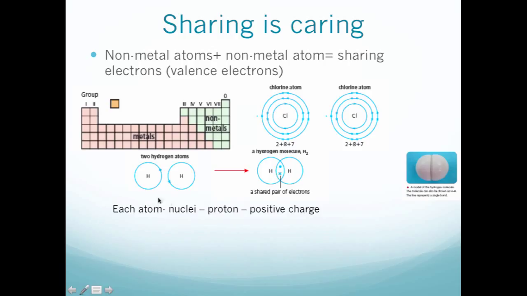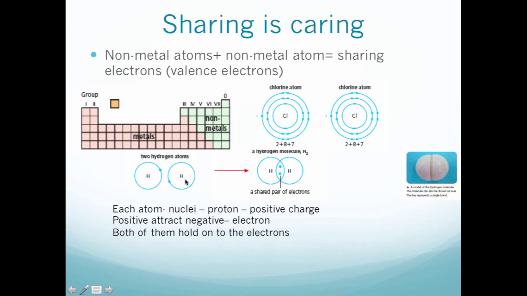So each atom, you will have a nuclei. Nuclei is the singular form of nucleus. Nucleus is at the center of the atom, and you will have proton and neutron at the center, right? And proton, especially, is positive charge. Neutron has no charge. Positive charge will attract negative charge. In our atom, negative charge is our electrons. So the proton at the center will attract the electrons on the outside.